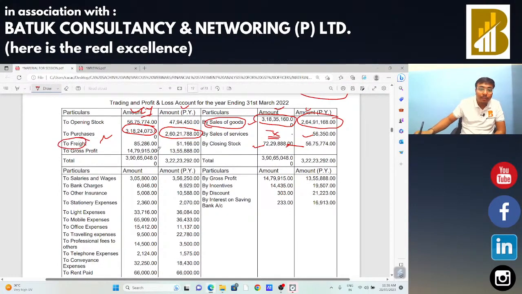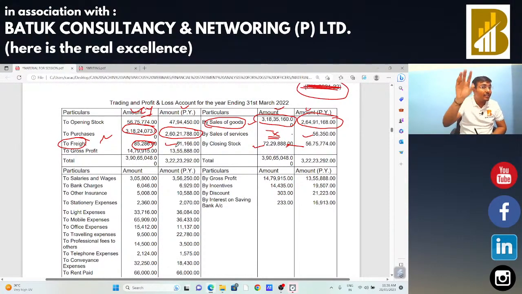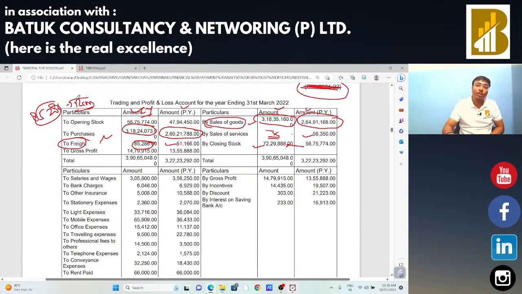Sir, freight 85 to 86 and 51 166. From that freight you just need to check the GSTR 3B, consolidated GSTR 3B return. Okay, on whole this 85,000 to 86 taxpayer has paid RCM or not. You need to check the same. And how you can check? You just need to download the consolidated GSTR 3B return from the GSTN portal. In that you can easily check that the freight is okay or not.